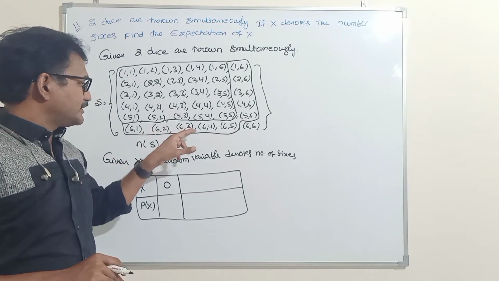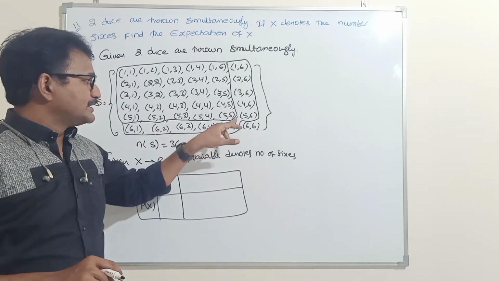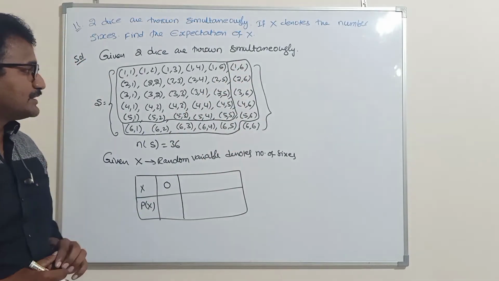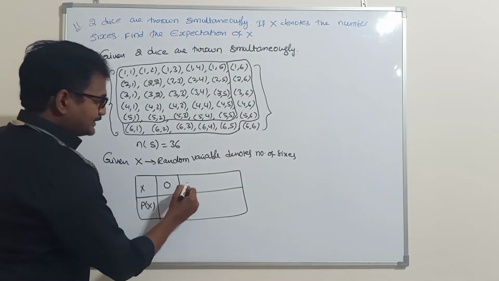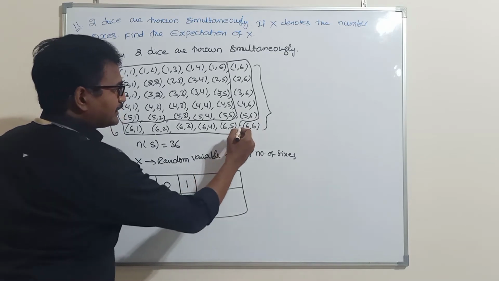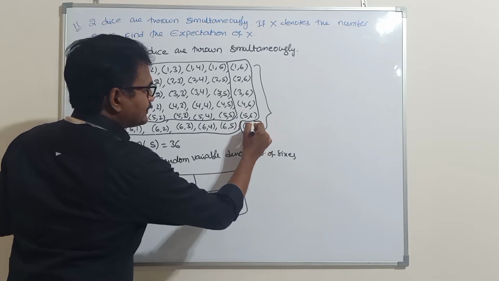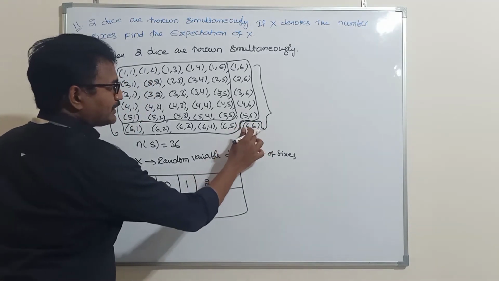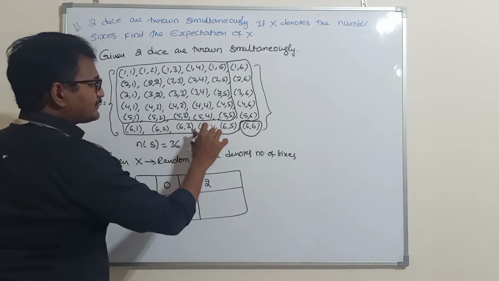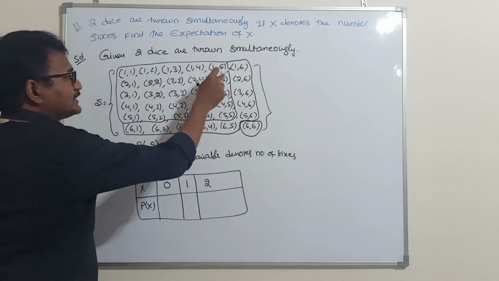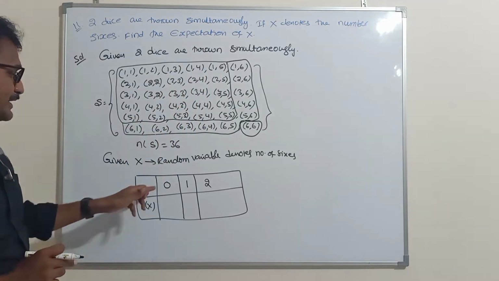Sorry, first die shows 6. If you observe these sample points, here second die shows 6. That means one die is showing 6. Here if you observe the sample points, both dice are showing 6. So here number of 6s is 2. Here number of 6s in every sample point is 1. Here number of 6s in every sample point is 0.